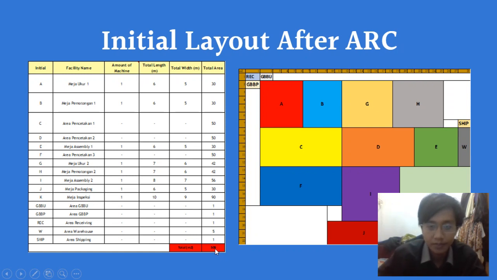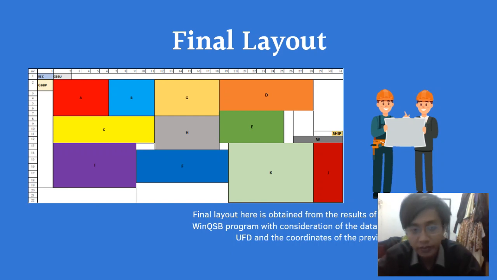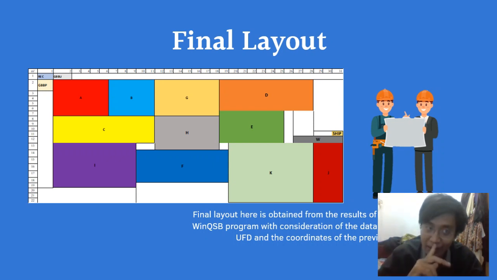This is the final layout. The final layout here is obtained from the result of the analysis using the WinQSB program, with consideration of the data entered in the form of UFD and the coordinates of the previous layout, which is the initial layout after ARC that I mentioned on the previous slide. The input coordinates that I have shown you are 1, 6, and 1, 7.